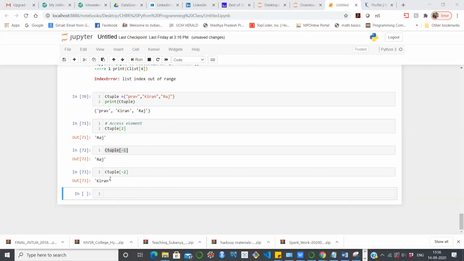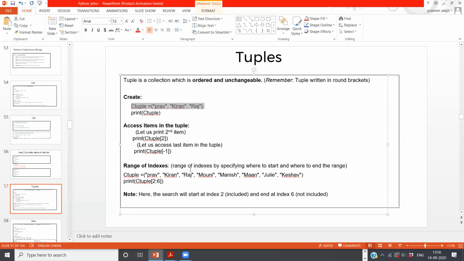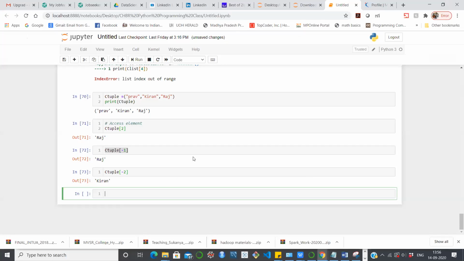Okay, now let me again take one more example. Let us create one big tuple. We are going to use a big tuple. It is having more than 7-8 fields, so we don't have to worry about the issue.